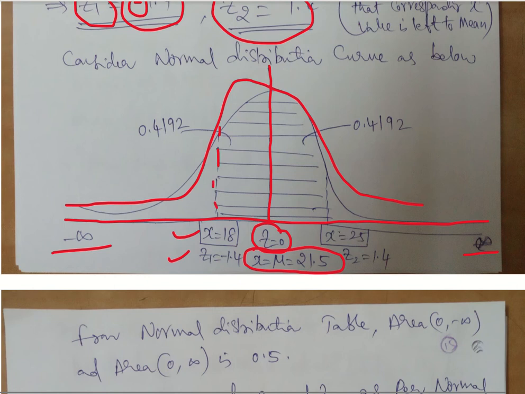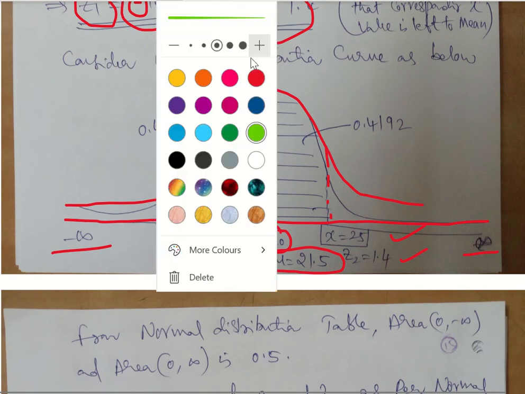Similarly, on the right side, 25. So 25 is greater than mean, and hence it is on the right hand side. We have just identified this being a 25, and the value that covers the area. So this area Z2 is only, let me take another color so that you can identify it.